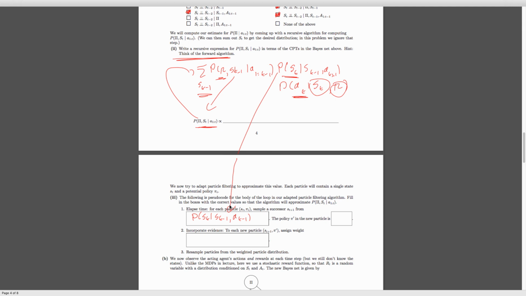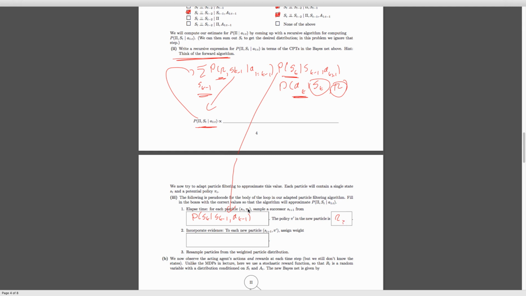Okay, cool. And then remember how I said we have just one estimate for the policy per particle? Because the policy doesn't really change. Our policy is the same over time. So we can initialize all these particles with n different policies we could be executing and just re-rate them over time. We don't need to change between policies here. So our new policy is just pi, our old policy, and I think we call it pi sub i here.